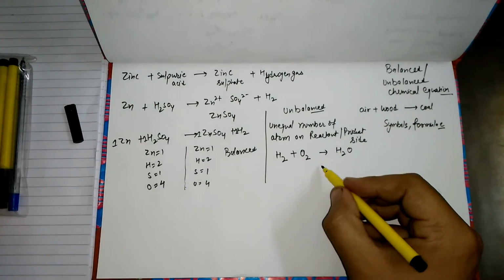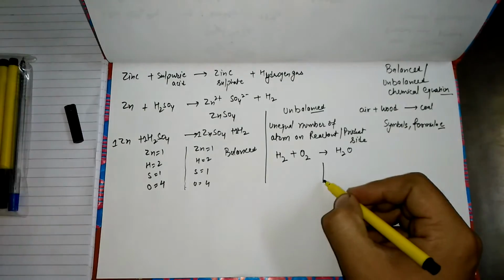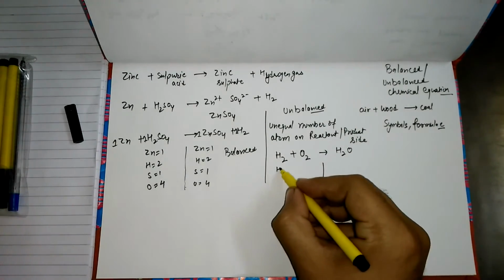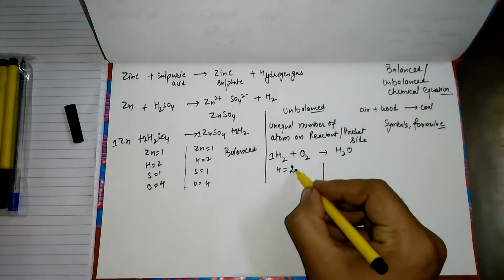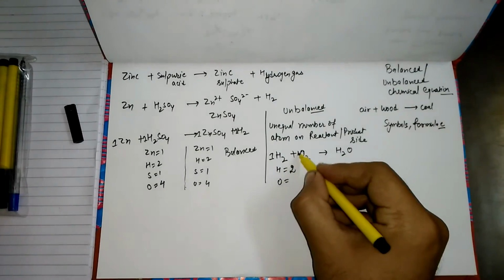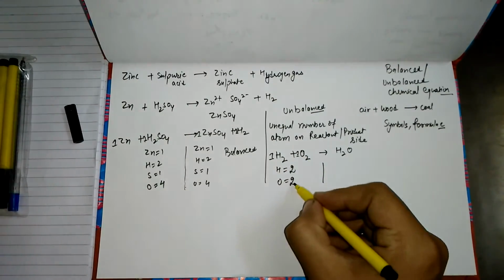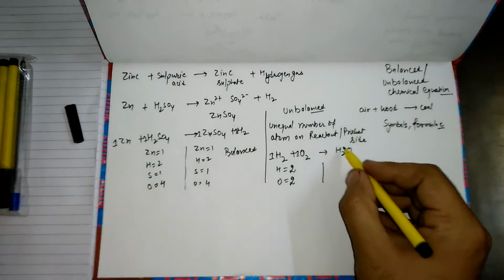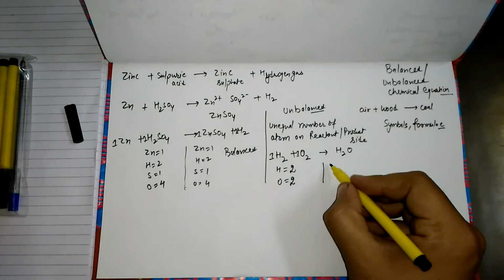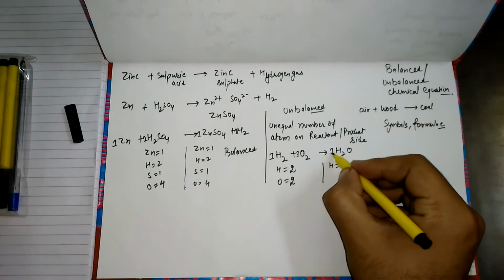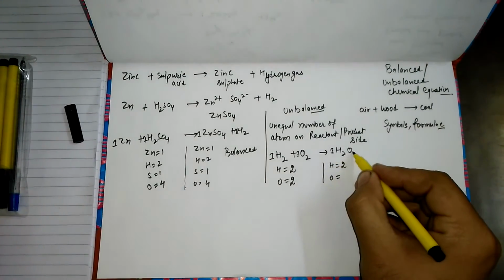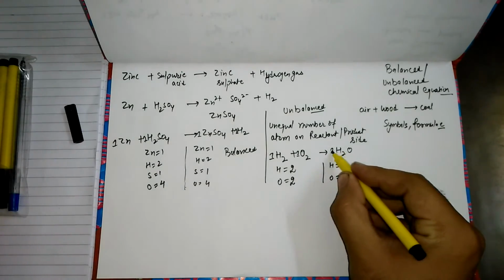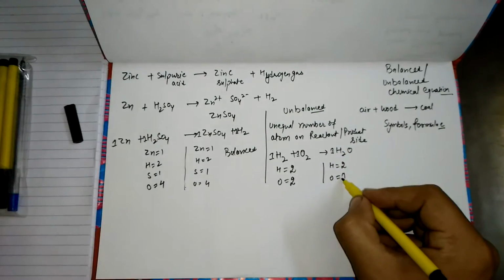So let's count the number of atoms on both the reactant and the product side. Here hydrogen is 1 multiplied by 2. Oxygen is 1 multiplied by 2. But on the product side, hydrogen is 1 multiplied by 2 and oxygen is 1 multiplied by 1, which is 1 atom.